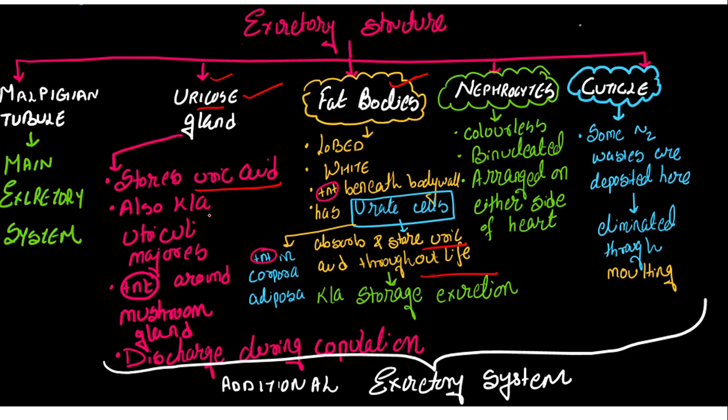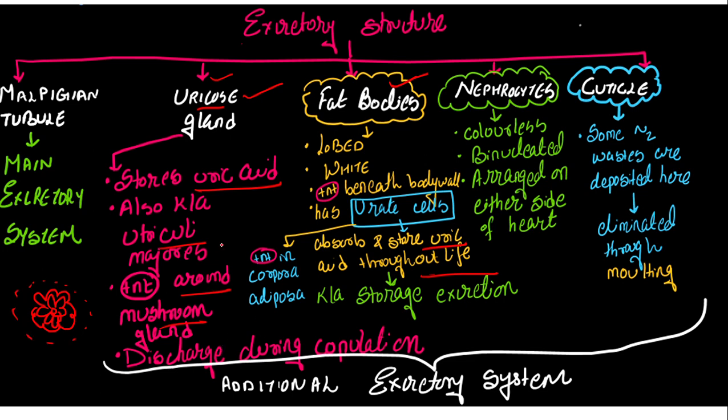Now, the uricose gland, also known as utriculi majoris, is present around the mushroom gland. This mushroom gland you will study in the male reproductive system. Just now, have a quick look. Around the mushroom gland you have the uricose gland.